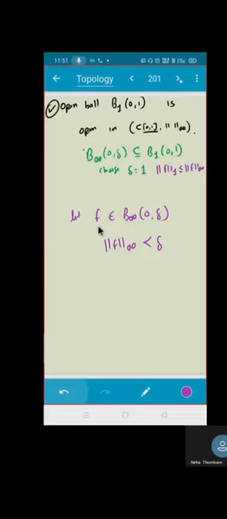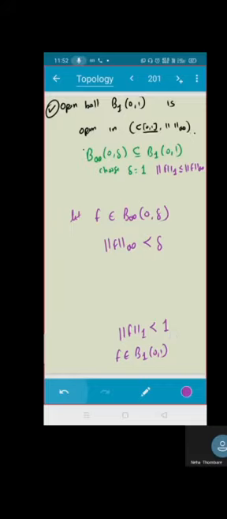And what do I have to prove? I have to prove f belongs to this one. That means at last, what do I have to prove? f belongs to B101. That means what? At last, what do I have to prove? Norm f1 should be less than 1. Agreed or not?